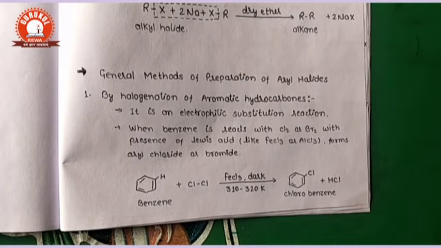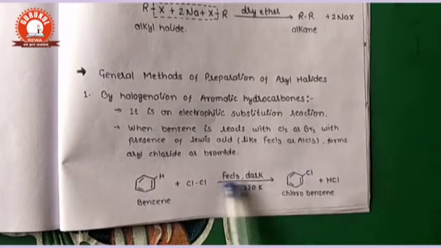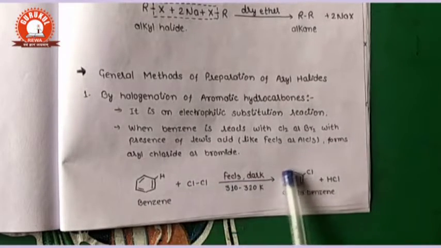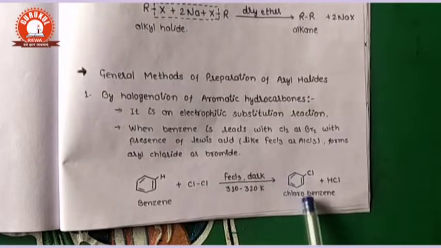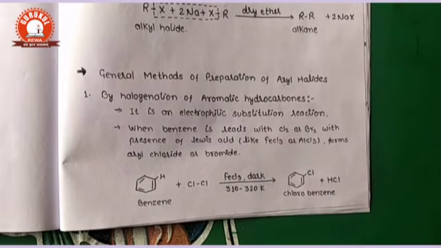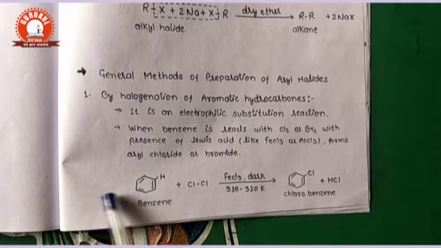In case of iodine, the reaction becomes reversible and the yield, the production of the product, will be very small, so we cannot take fluorine or iodine. So if we want to form chlorobenzene or bromobenzene, we can use this reaction.